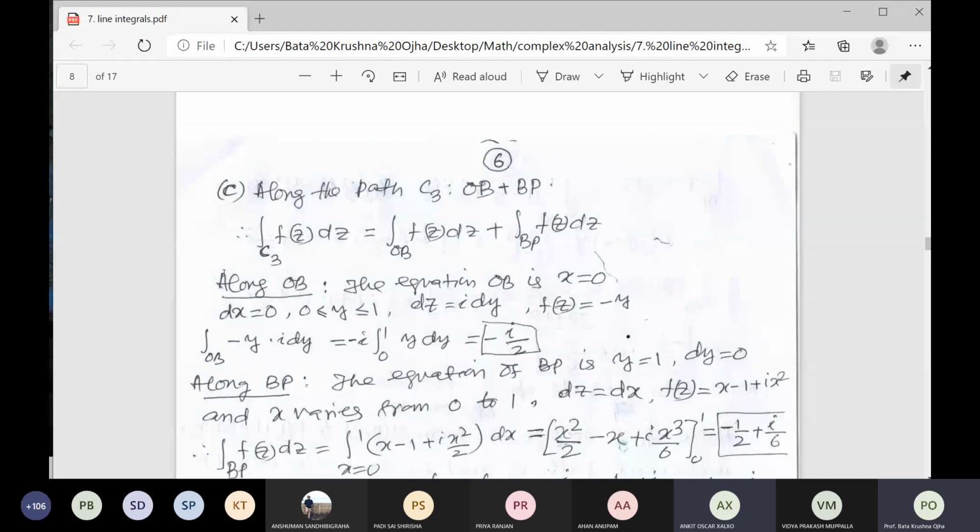I have explained that. No doubt, sir. Please do question number C for the path C3. Everybody should try to solve the questions.